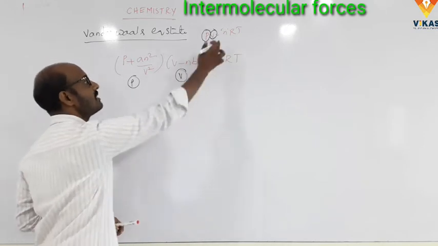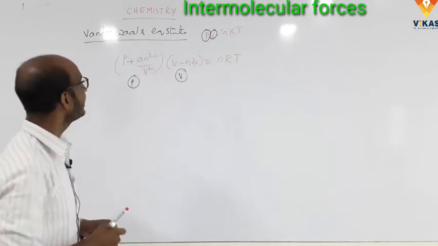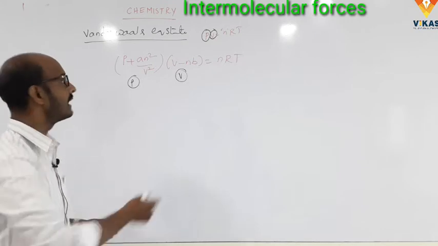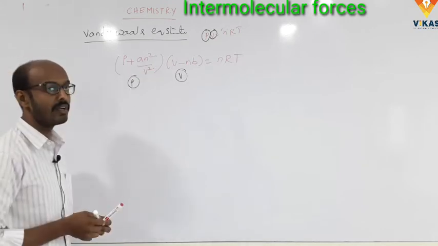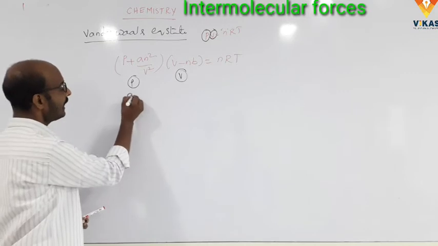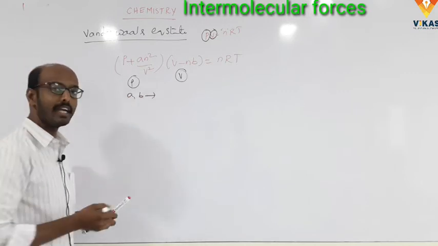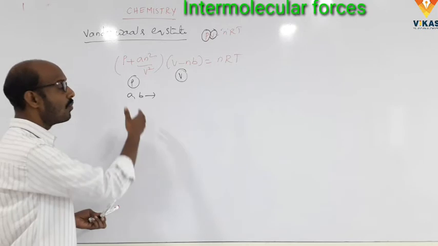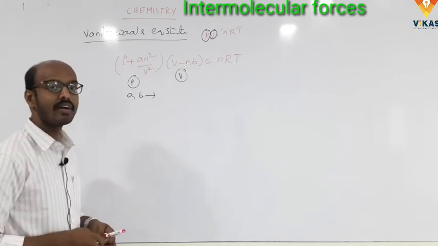Substituting these two values in the ideal gas equation, we get the van der Waals equation: (P + an²/V²)(V − nb) = nRT. Here a and b are called van der Waals constants or van der Waals parameters.